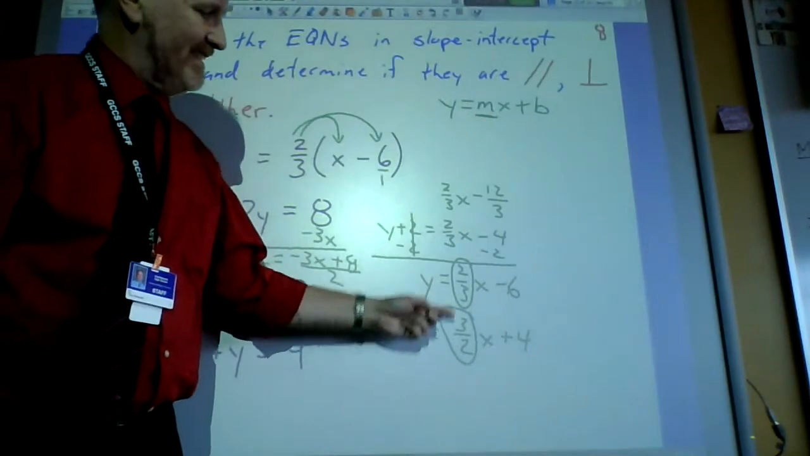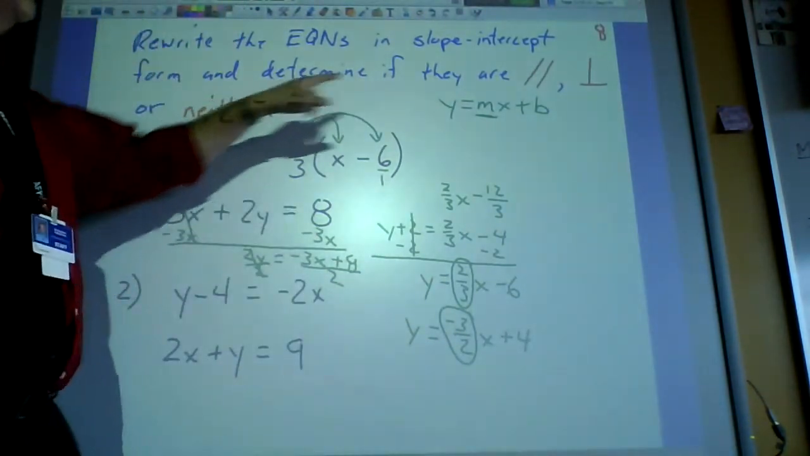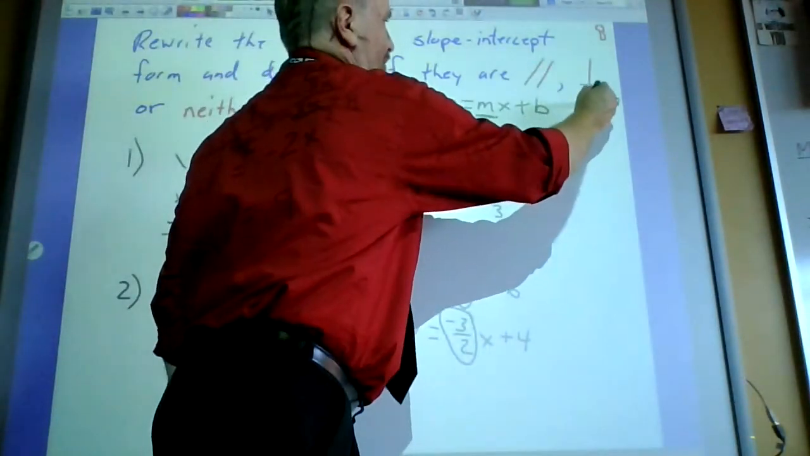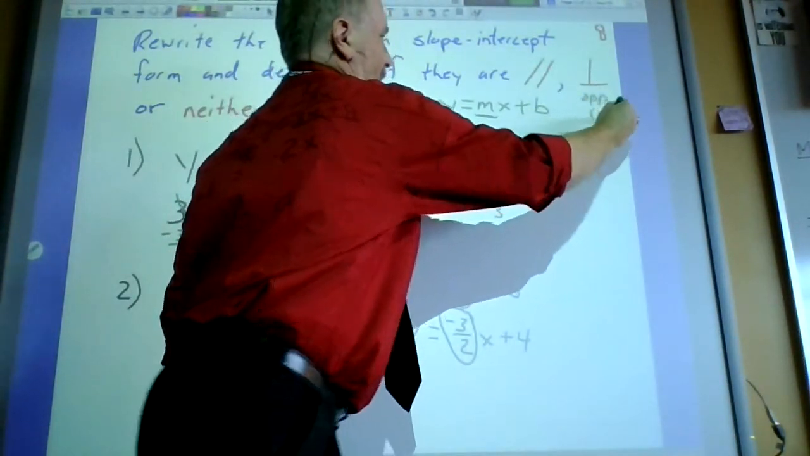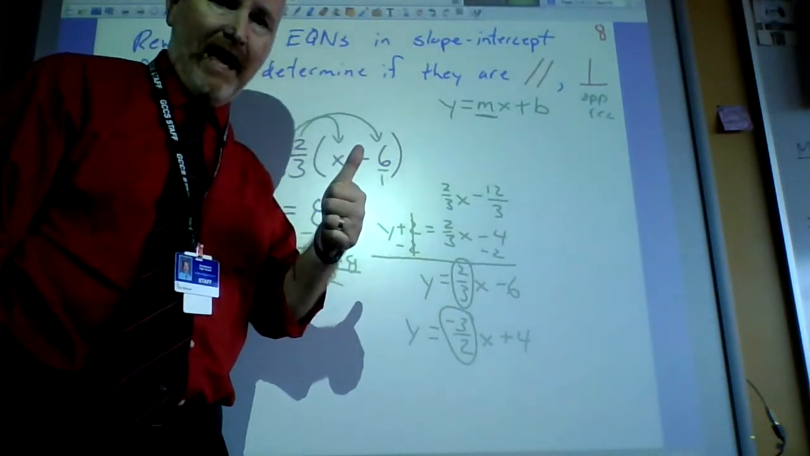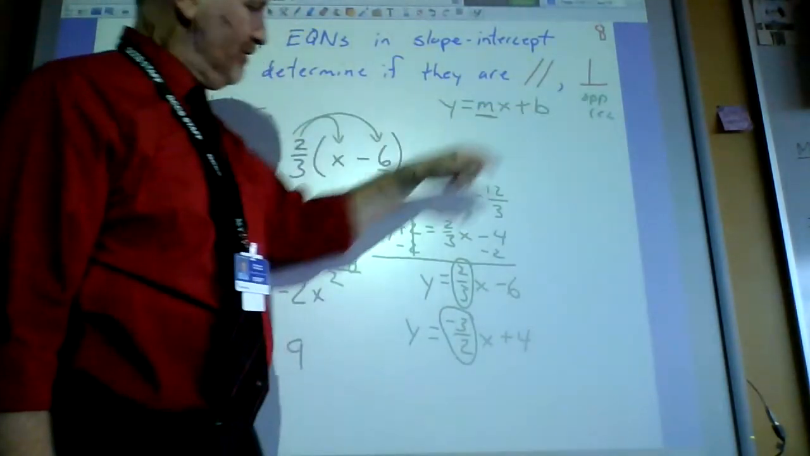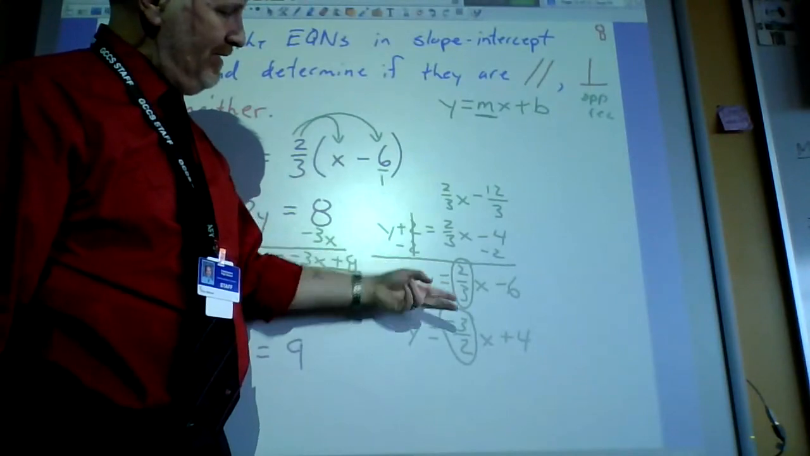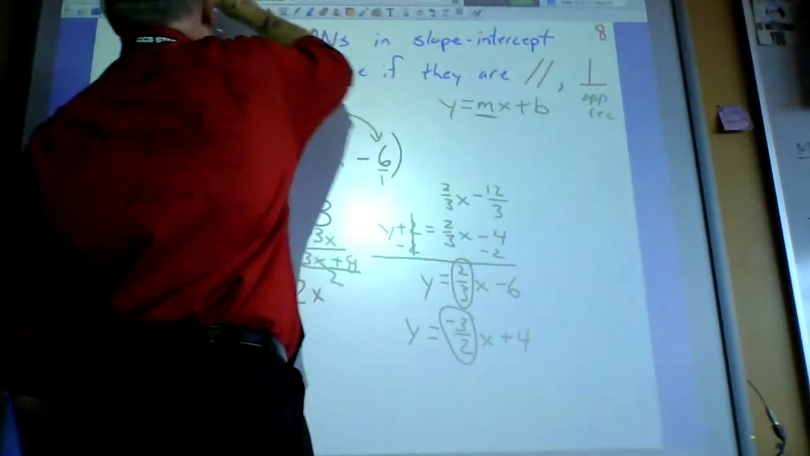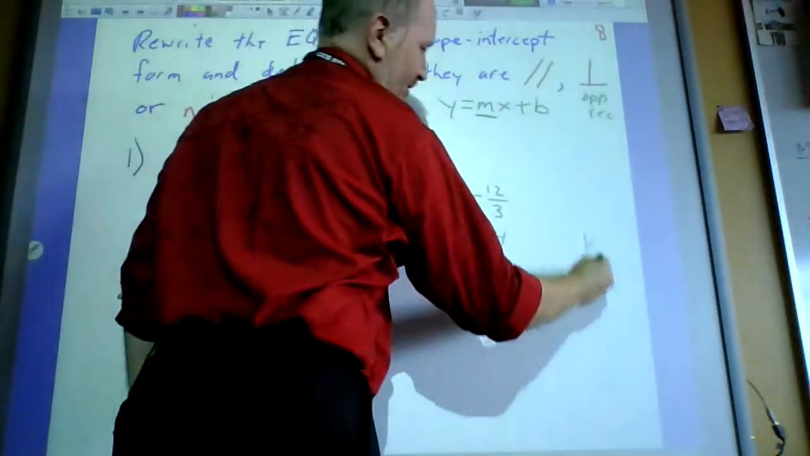These two are obviously not the same, so they're not parallel, but are they this weird opposite reciprocal thing? Well, they're opposites because he's positive and he's negative, so there's that. Are they reciprocals? 2 over 3, 3 over 2. Absolutely. These two lines are perpendicular.